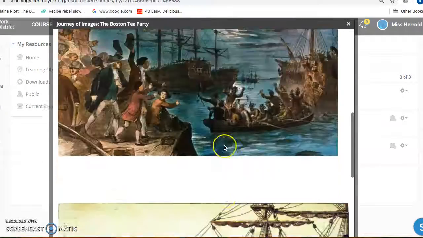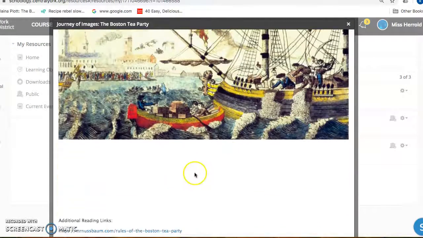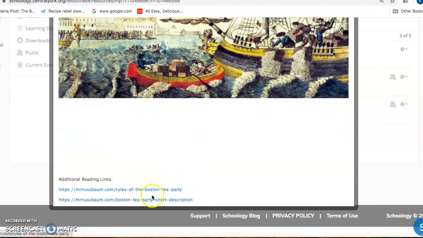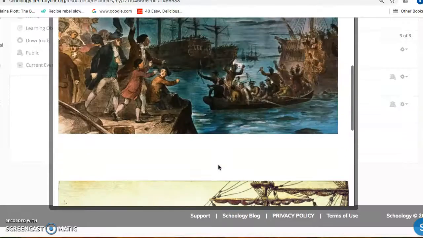You are going to individually reflect on these images and use the supplemental readings for more information on the Boston Tea Party.